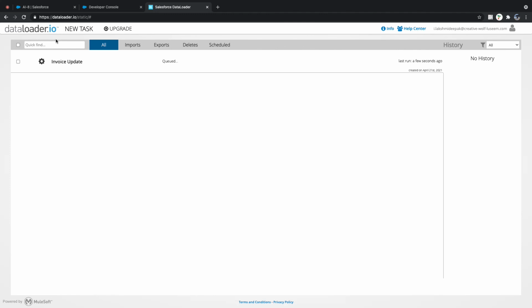So dataloader.io will only perform your data load activities. Workbench will perform your migration, REST services or other query services. Okay? Clear? Yeah. Gautam?